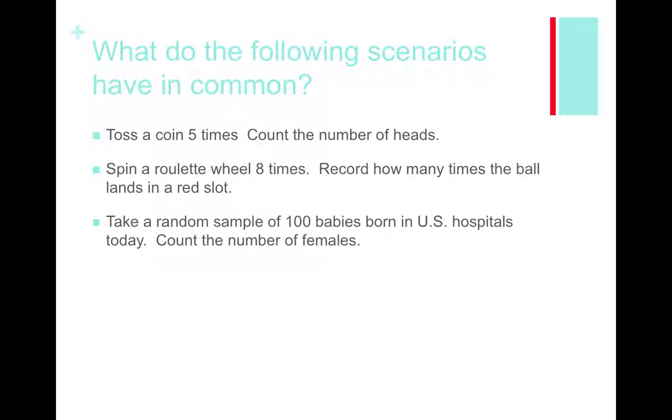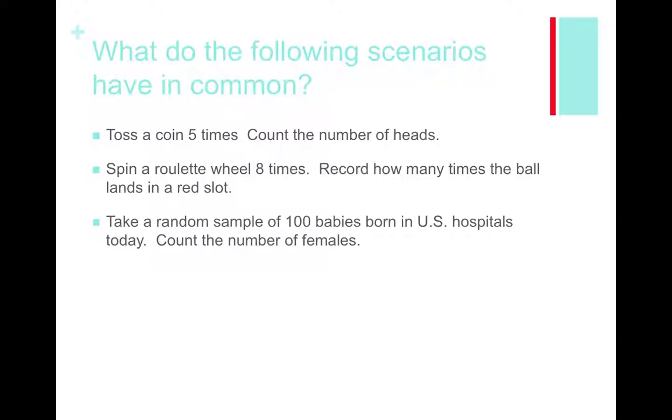Okay. So let's look at these three situations and see if we can figure out what they all have in common. If I toss a coin 5 times and count the number of heads, I spin a roulette wheel 8 times and record how many times the ball lands in a red slot, I take a random sample of 100 babies born in the U.S. today and count the number of females. In each of these cases, we're performing repeated trials of the same chance process. The number of trials is fixed in advance. Also, knowing the outcome of one trial tells us nothing about the outcome of any other trial.